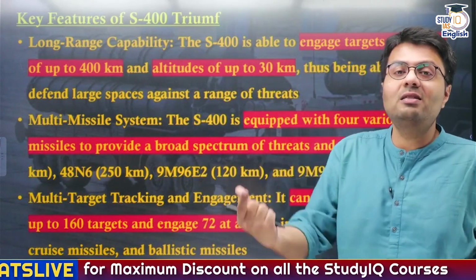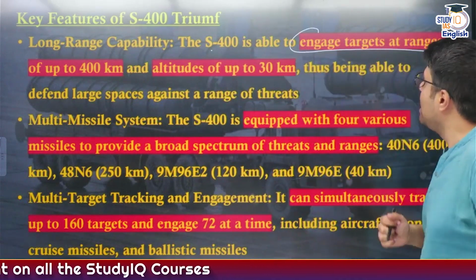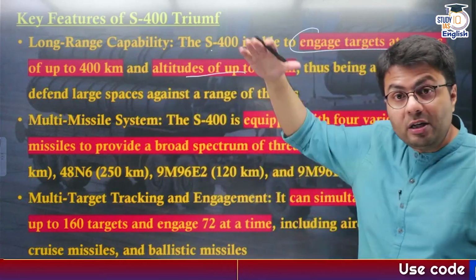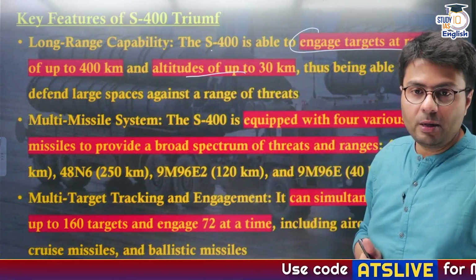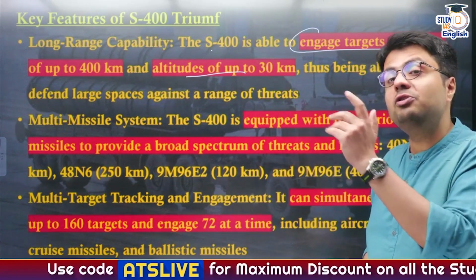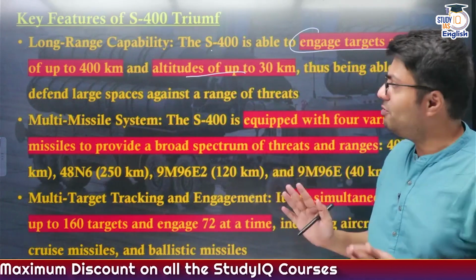First is that these systems have a long range capability, because these S-400s have the ability to engage aerial targets up to a range of 400 kilometers and up to an altitude of 30 kilometers. Therefore, it can defend our airspace from a large number of threats like missiles, aircraft, drones, etc.